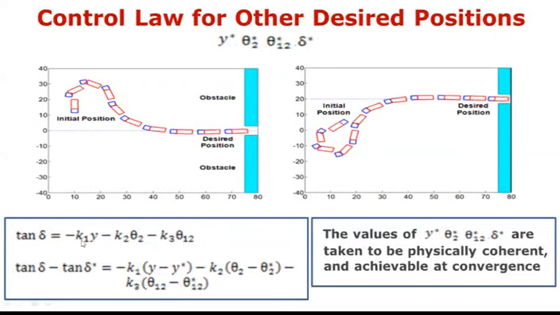We can see here that y has changed to y minus y asterisk, theta 2 has changed to theta 2 minus theta 2 asterisk, the same for theta 1,2 here, and also the same for tangent delta, which has changed to tangent delta minus tangent delta asterisk. It's important to emphasize that the values of y asterisk, theta 2 asterisk, theta 1,2 asterisk, and delta asterisk have to be physically coherent. In other words, they have to be achievable at convergence.